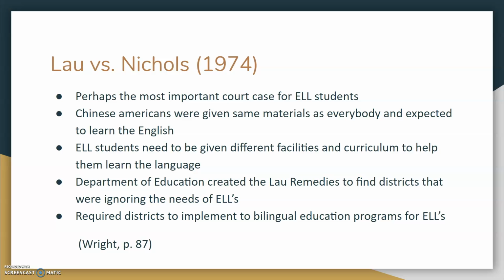So, because of these Chinese students being just thrown in the schools and expected to learn, they were obviously struggling, because that's not fair. So this case made schools implement bilingual education programs. So schools had to have programs to help these students slowly learn the language instead of just being thrown in the classroom and expected to learn it on their own.